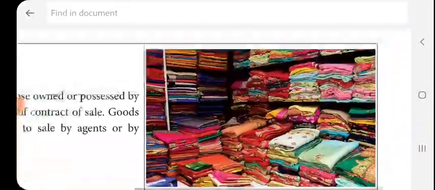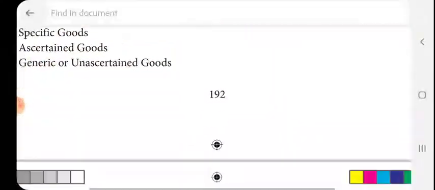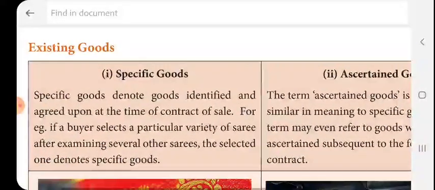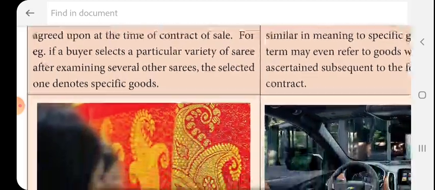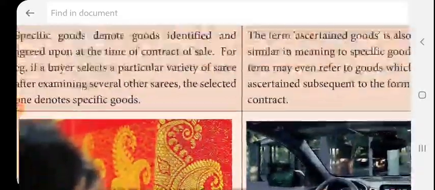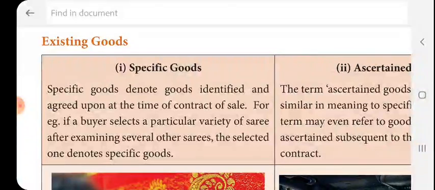Future goods. The goods are existing goods and future goods. The existing goods are ascertained, specific, and unascertained goods. The specific goods denote goods identified and agreed upon at the time of contract of sale.